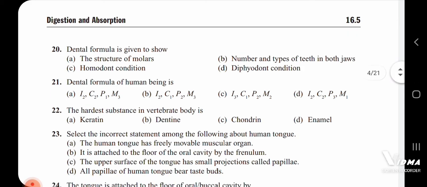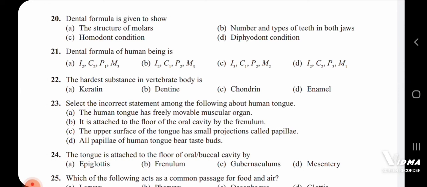Next, 23rd question. Select the incorrect statement among the following about the human tongue. Option A, the human tongue has freely movable muscular organ. It is attached to the floor of oral cavity by the frenulum. Option C, the upper surface of the human tongue has small projections called papillae. Option D, all papillae of human tongue bear the taste buds.